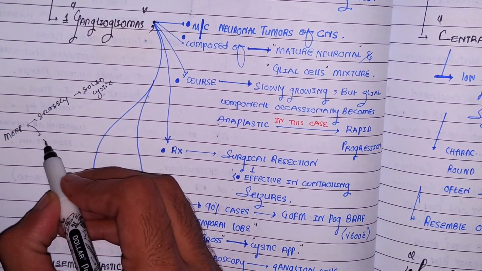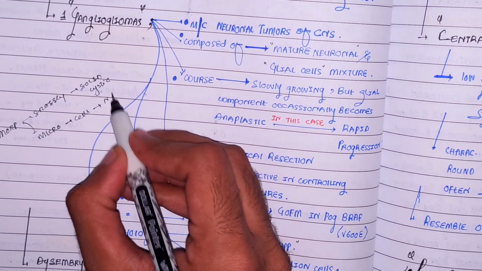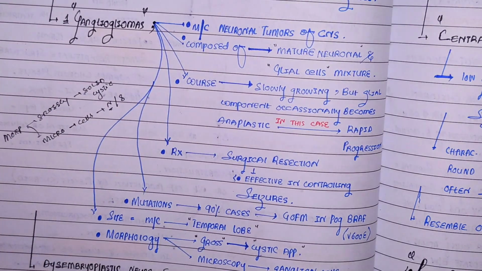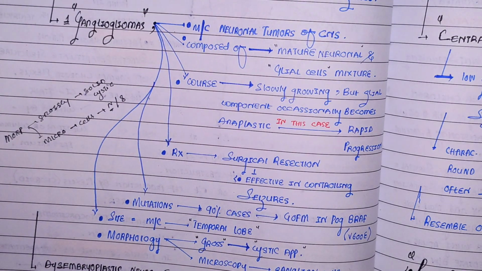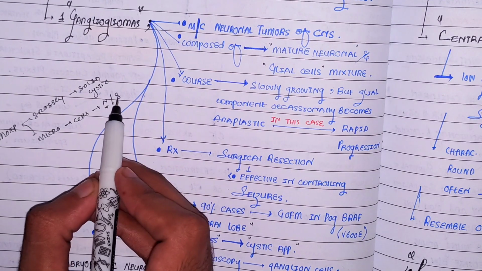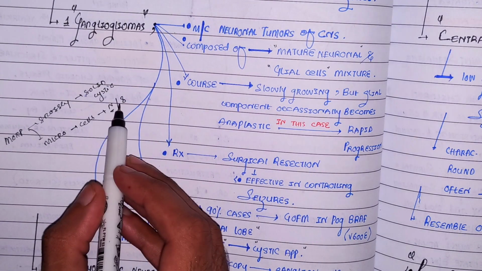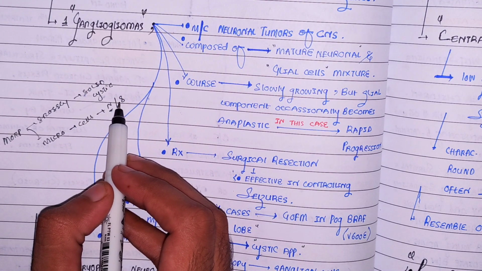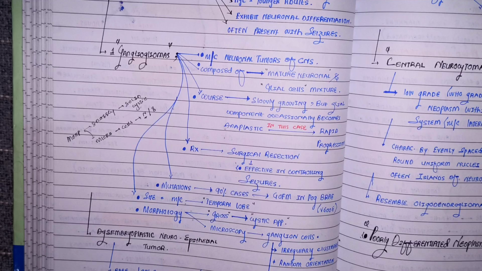If you look at this tumor under the microscope, there will be two types of cells, as I told you, neuronal cells and glial cells. The neuronal cells, or ganglion cells, are very irregularly clustered. And if there is a neuron, it will also have neurites, dendrites and axonal processes, with quite a random orientation. And the glial cells, what type of glial cell do you think it is going to be? Astrocytes, oligodendrocytes, ependymal cells. In this case, the glial cells resemble low grade astrocytoma, lacking mitotic activity and necrosis.